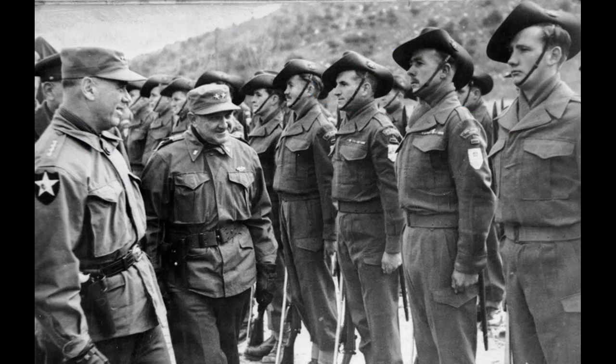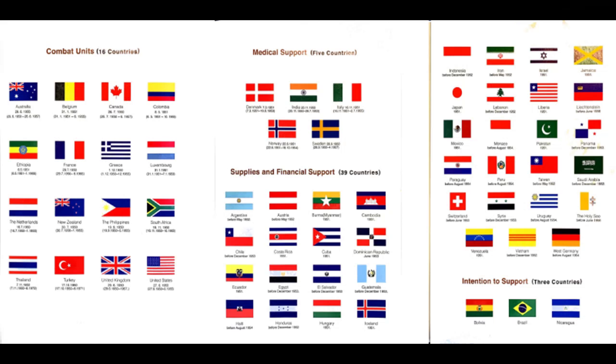Other countries that got involved were Great Britain, Canada, France, Belgium, Netherlands, Colombia, Ethiopia, South Africa, New Zealand, Turkey, Greece, Thailand, Philippines, Luxembourg, Norway, Sweden, Denmark, India, and Italy. Some of these countries did not get directly involved, but sent equipment for them to use, such as guns.